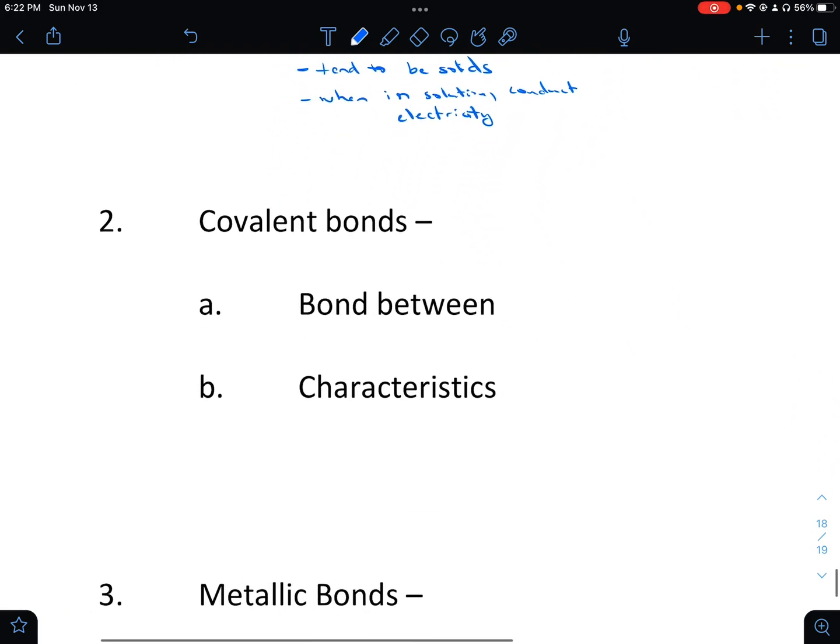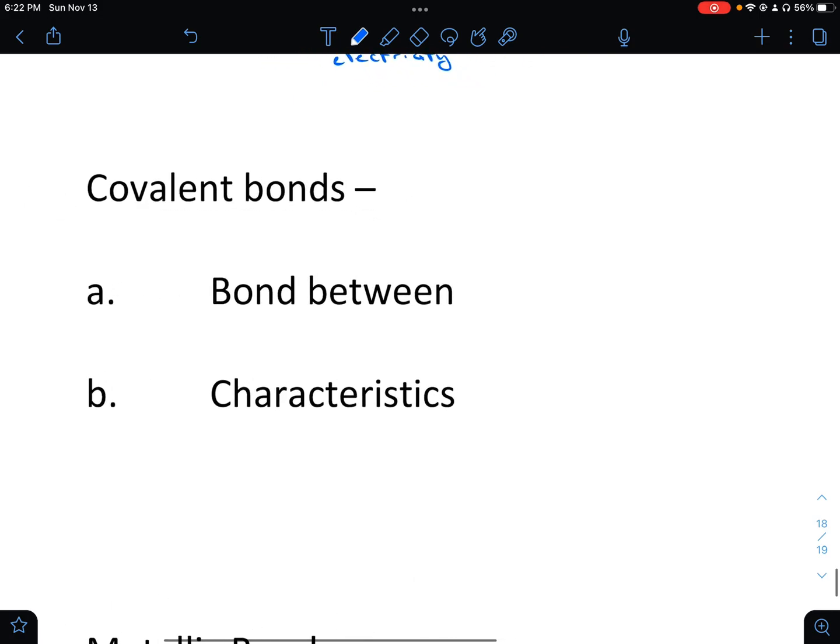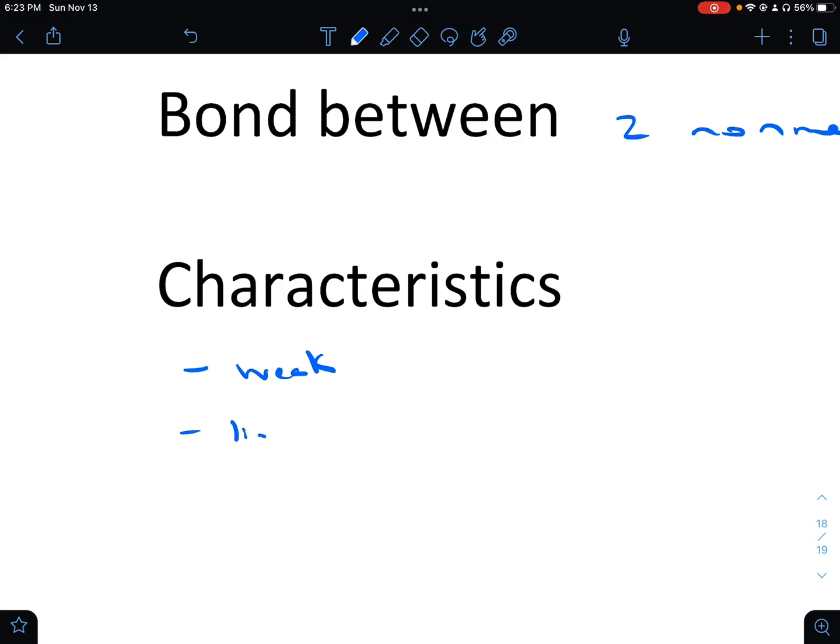On to covalent bonds. Covalent bonds are the sharing of electrons. This is a bond between two nonmetals. Some characteristics here: they are fairly weak. They tend to be liquids and gases. They tend to have low melting and boiling points.